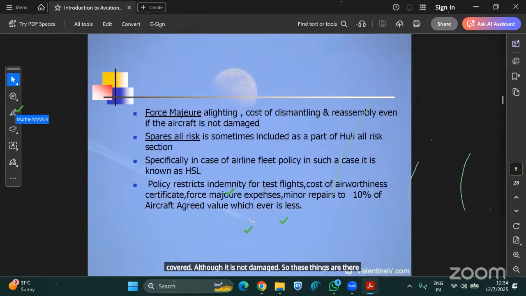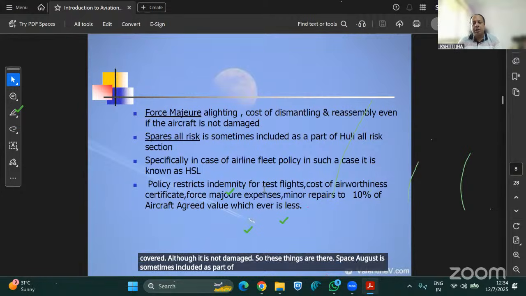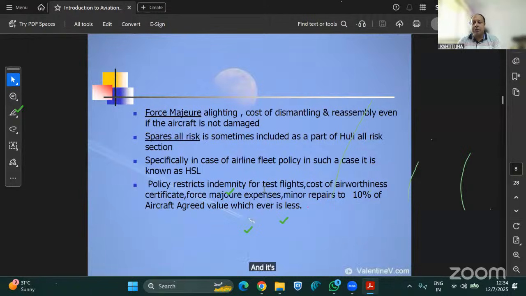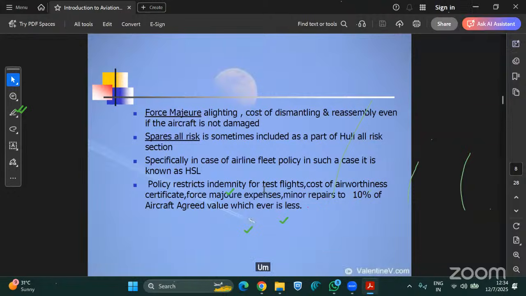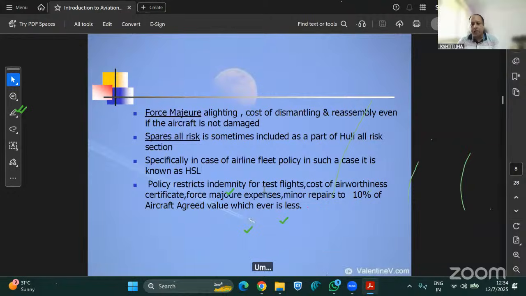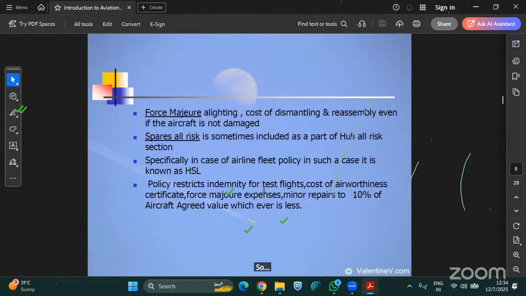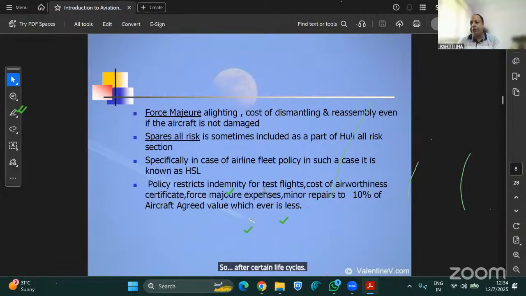Space all risk is sometimes included as part of the all risk section. And what is space all risk? As I explained to you, every aircraft is related to the engine portion. After certain life cycles, say 15,000 hours of flying, that engine has to be dismantled from the aircraft and sent for overhauling and repairing.